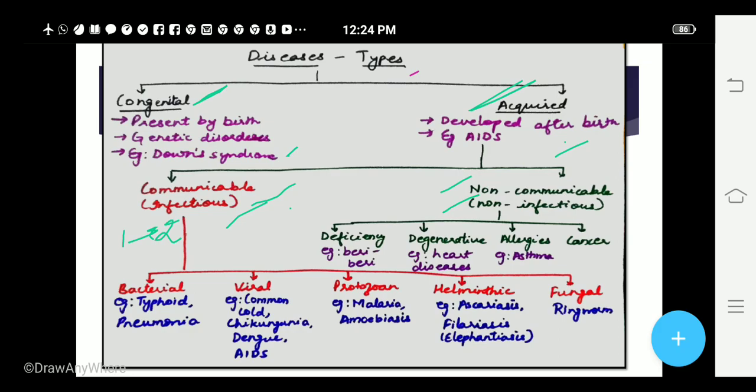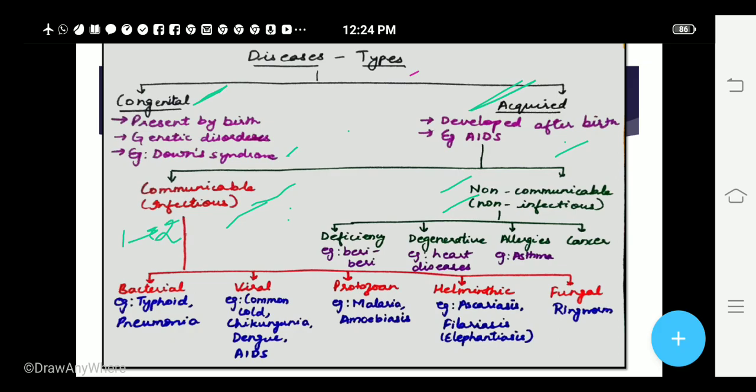What do you mean by direct contact? Direct contact is simply when you shake hands, or when you are coughing, and if the other person comes in contact with the air droplets that you released in the air, the person can also catch the cough. So, this is direct. But next is when you require a vector. For example, malaria is caused through the bite of a female Anopheles mosquito. Now, if I am having malaria, anybody who sits and has food with me will not catch malaria.